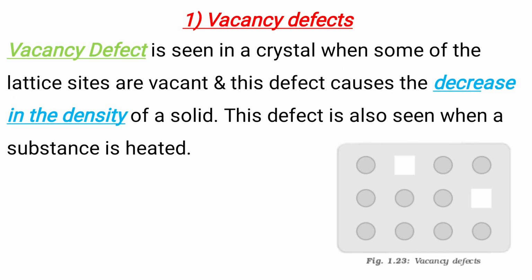Okay, vacancy defect is seen in a crystal when some of the lattice sites are vacant, and this defect causes decrease in the density of a solid. This defect is also seen when a substance is heated. This can be seen in the following picture.